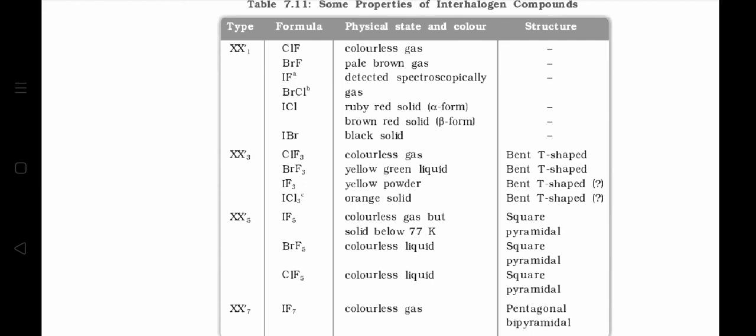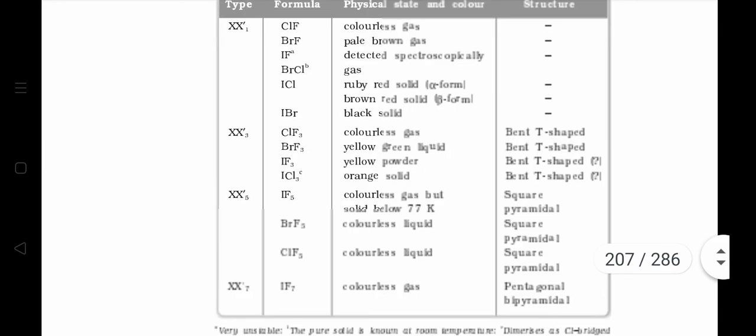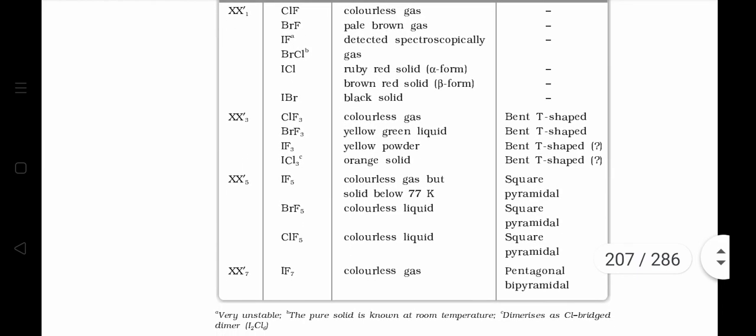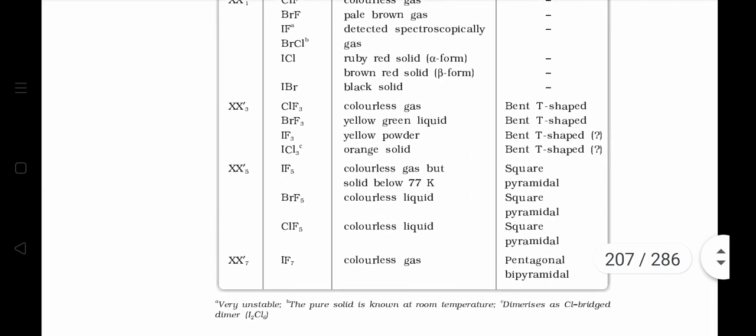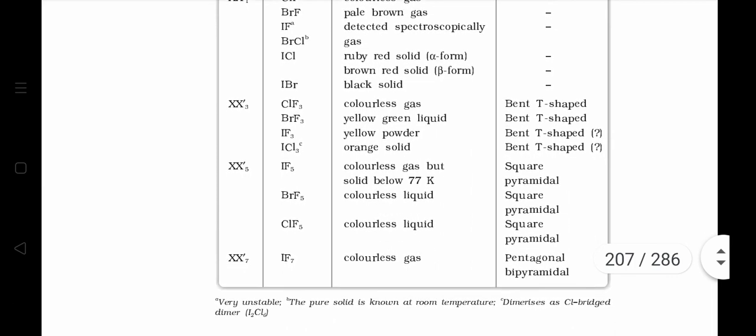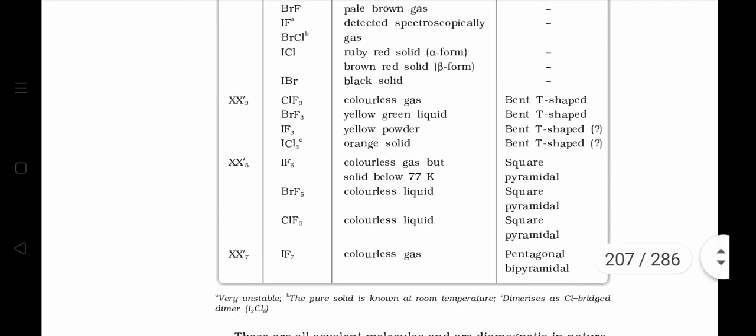In trigonal bipyramidal arrangement, the two equatorial positions are occupied by lone pairs, while one equatorial position and two axial positions are occupied by fluorine atoms. Thus, it gives a shape that is bent T shape.